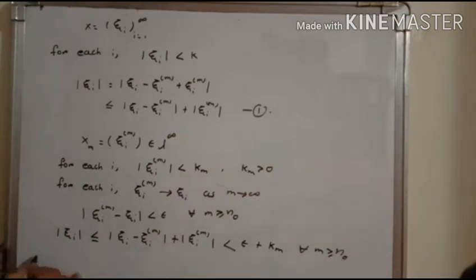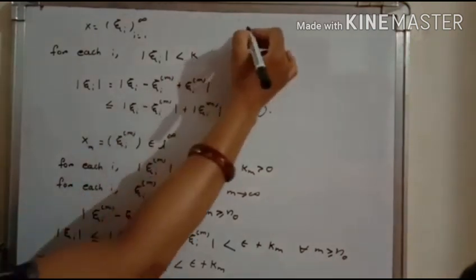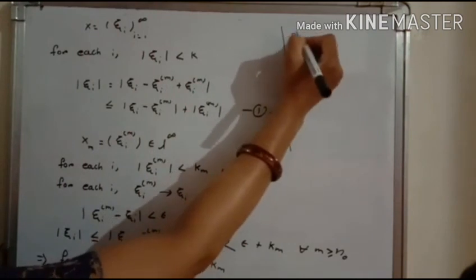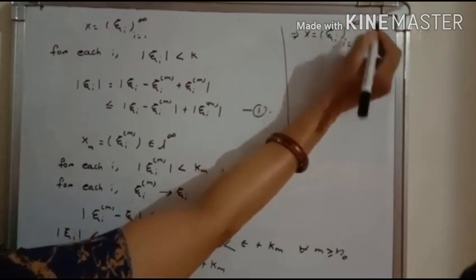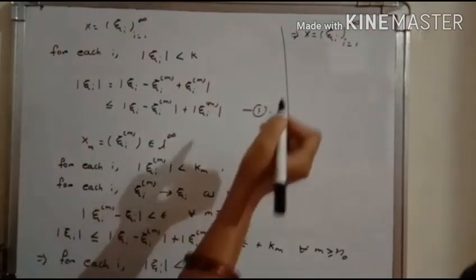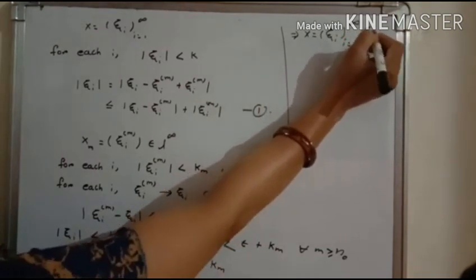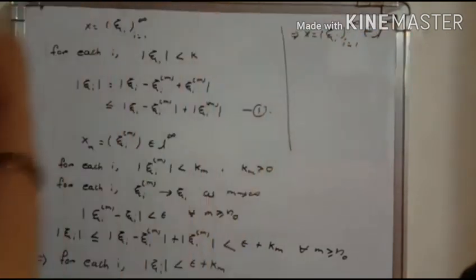It implies that for each i, the modulus of xi^i is less than epsilon plus k_m. It is nothing but a fixed real number. That means for each i, the modulus of xi^i is less than a fixed real number. It implies that x equals the sequence xi^i, i from 1 to infinity, is a bounded sequence, and as it is a bounded sequence, therefore x is an element of L infinity.